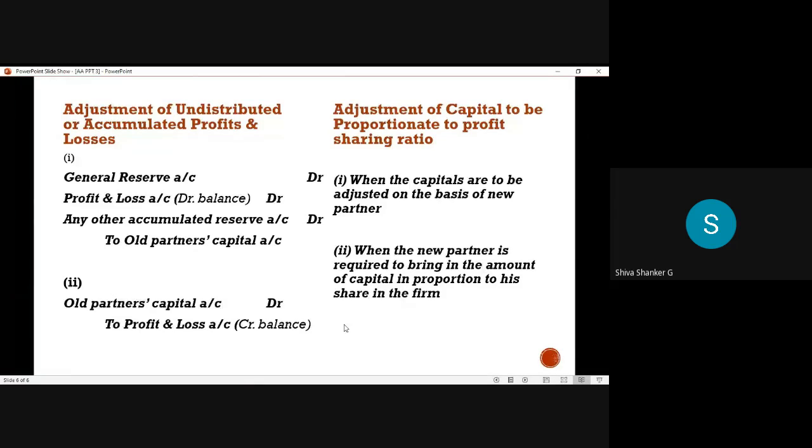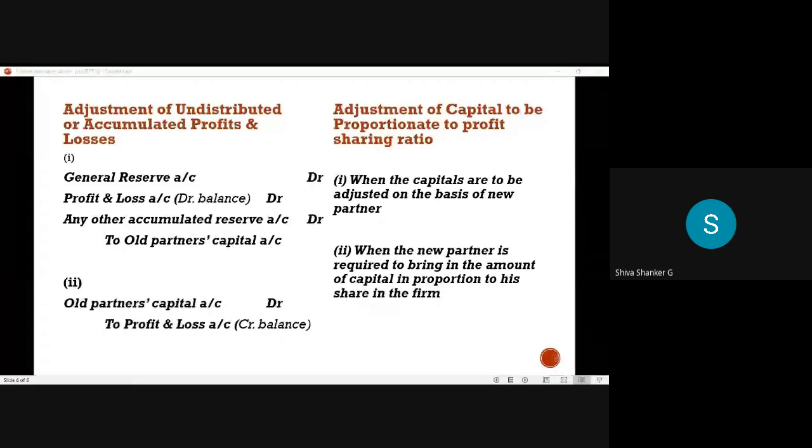So dear students, remember, here undistributed or accumulated profits and losses are nothing but the profits and losses before the admission of a new partner. What profits and reserves we have before the admission belong to whom? Old partners only. Now only the new partner has joined.